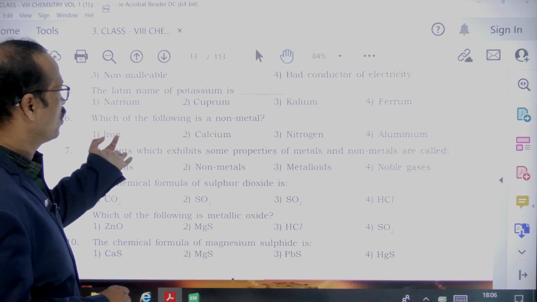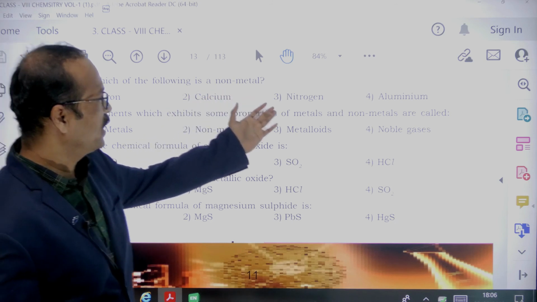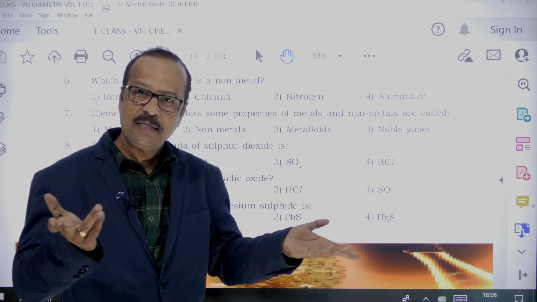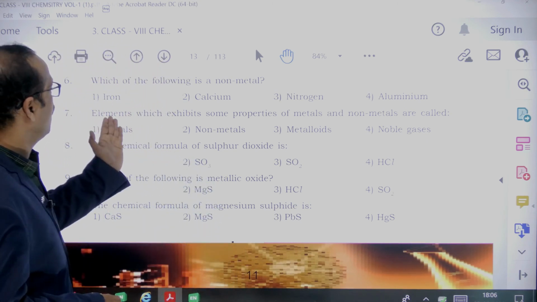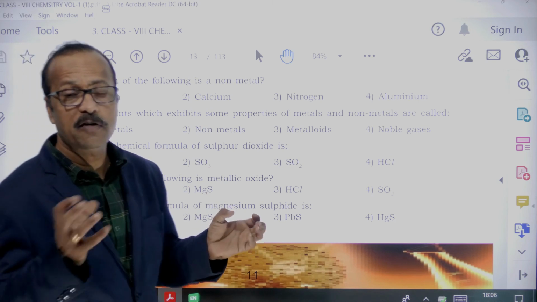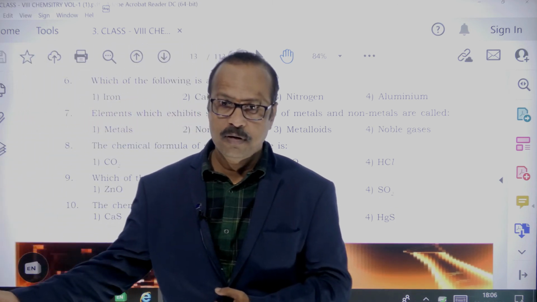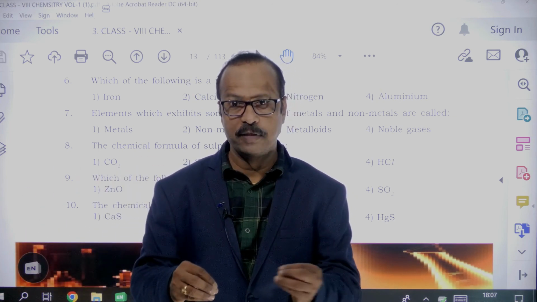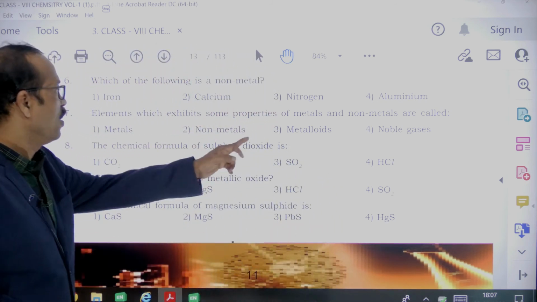Which of the following is a non-metal? Iron, calcium, nitrogen, aluminum. Very simple. Nitrogen, because nitrogen is a gas, it's not a metal. Okay. Next, elements which exhibit some properties of metals and some properties of non-metals. What is that? It is not a metal, not a non-metal. Some properties of metals, some properties of non-metals. What is that? Metalloids.